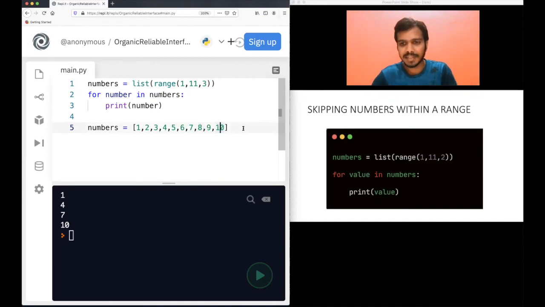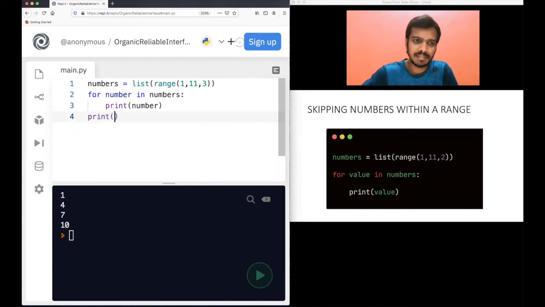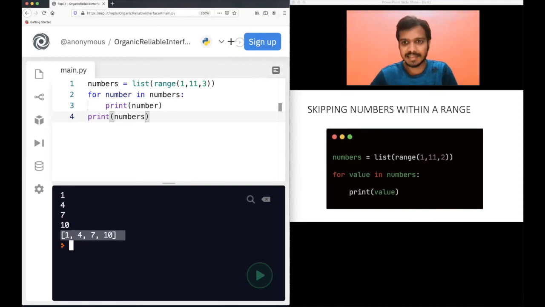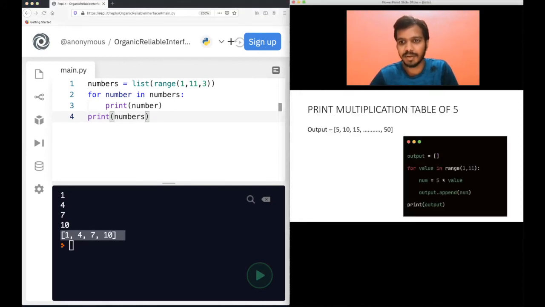Remember this, and try to practice it. Have 4 here, 5 here, and you will see those numbers getting skipped from the list. That is also very useful. Also, if you print the list, another way is this, and just to confirm, you can see that your numbers will only be 1, 4, 7, 10. All the other numbers are not there in the list. That's how you can do this. It can also be important sometimes.